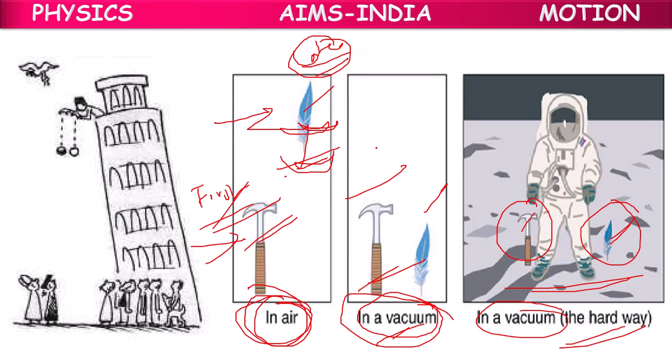Actually, this is in the absence of air. Instead of vacuum, you can take it as in absence of air. In absence of air, both of them fall down to the earth at the same time. In vacuum, they will fly. They won't fall to the ground. They will fly in the empty space.